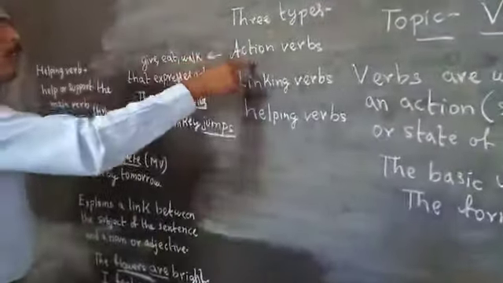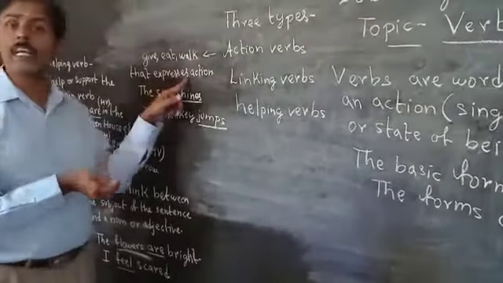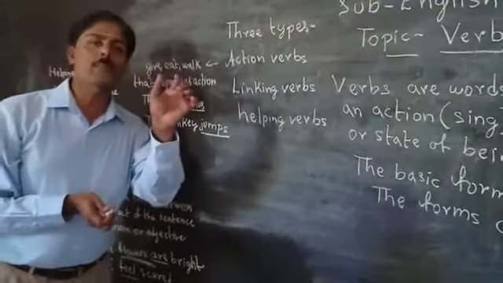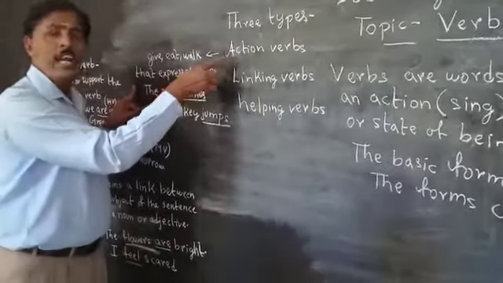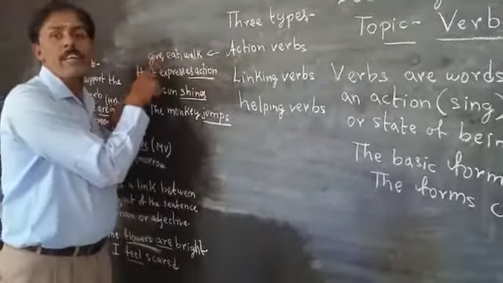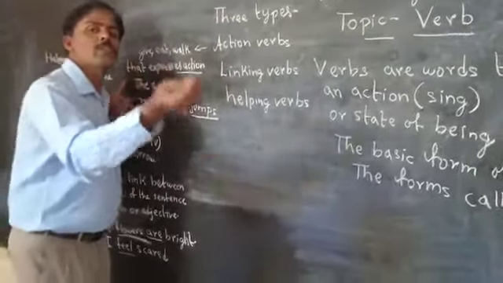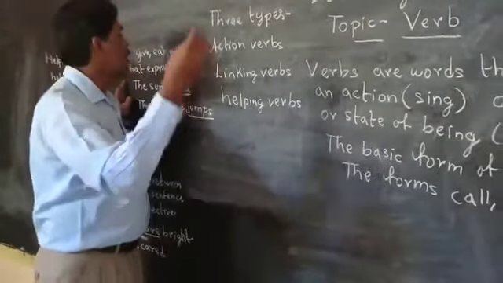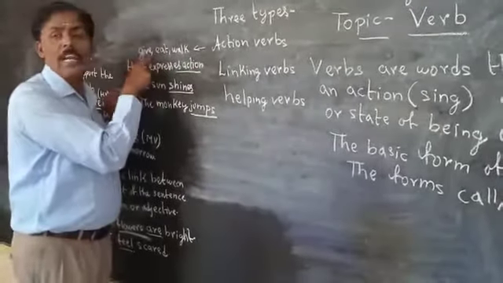The action verbs. What are the action verbs? Action verbs express an action. The word itself speaks about the action. Expressing an action is called the action verbs. Like give. You're giving some fruit. Give some fruits to Karthik. So it is an action word. It is expressing an action.